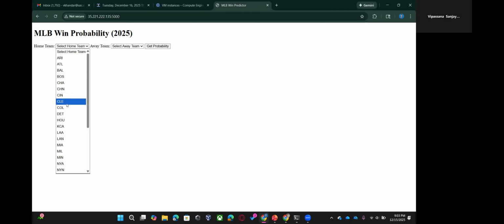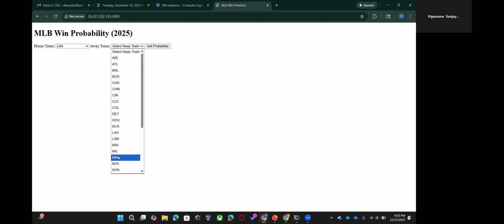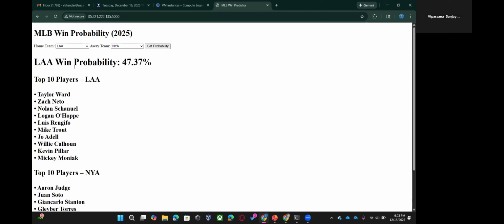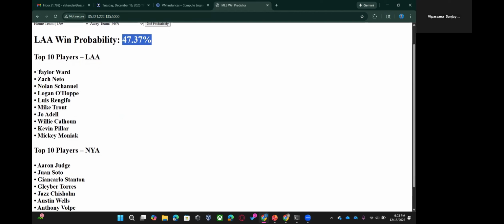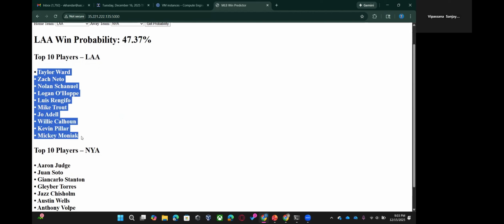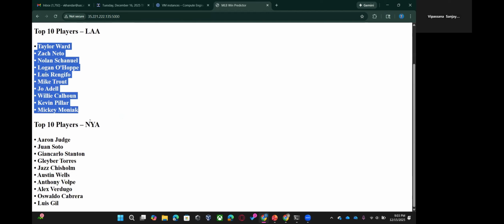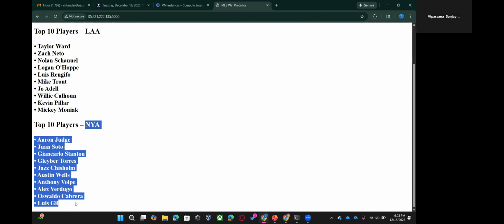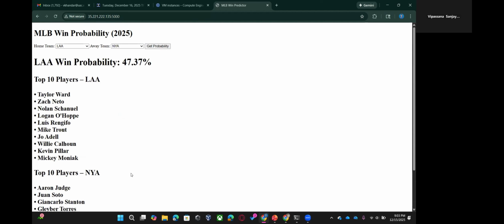So let's choose a team, LAA, and let's choose another team, NYA, and you get the probability. The probability of LAA winning is 47.37% against NYA. We have used these member statistics to determine the probability, and for NYA, these are the other team members.